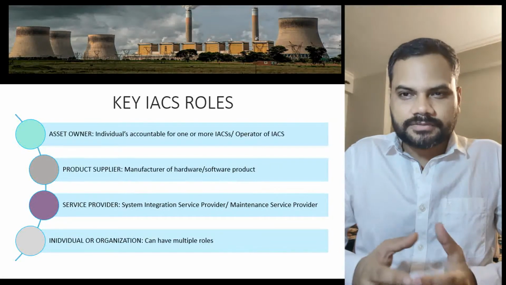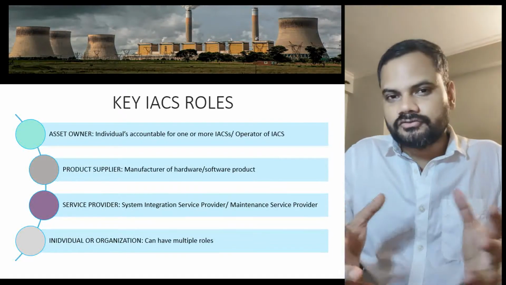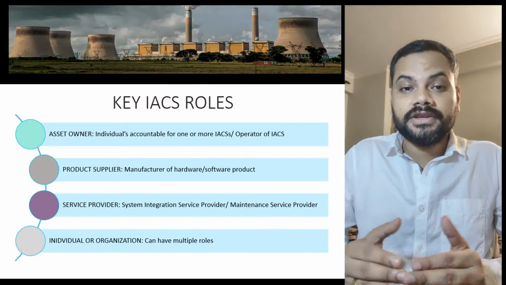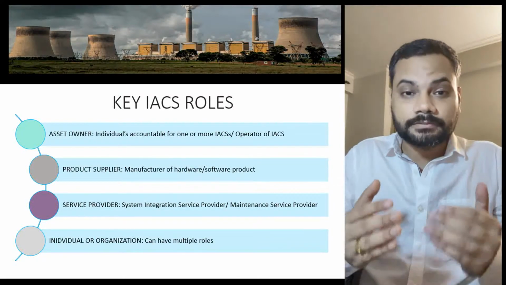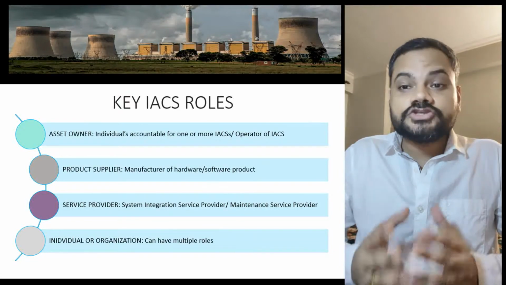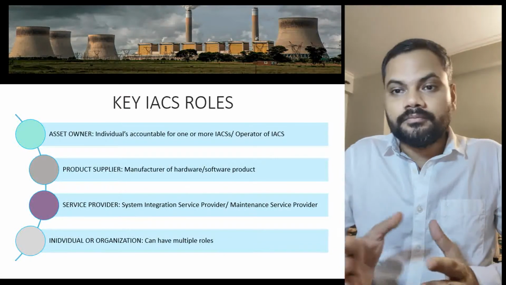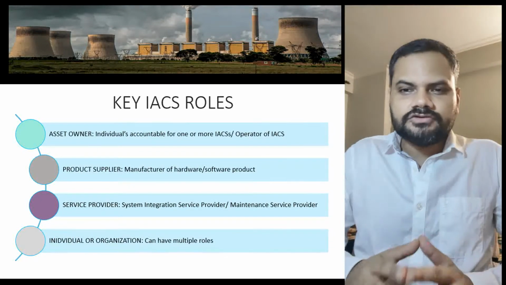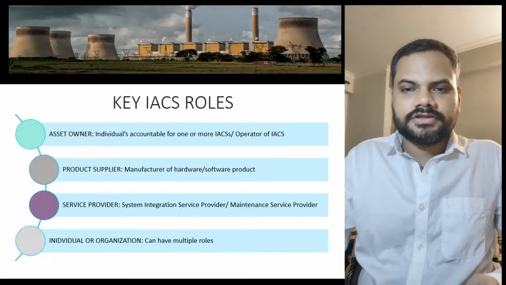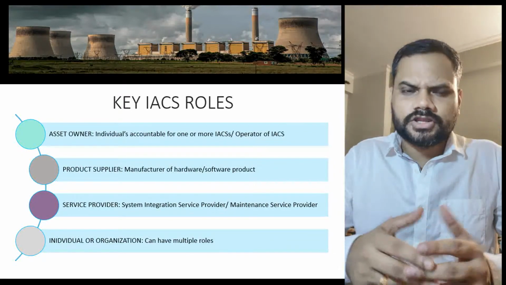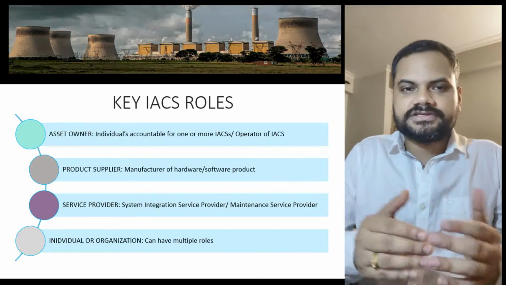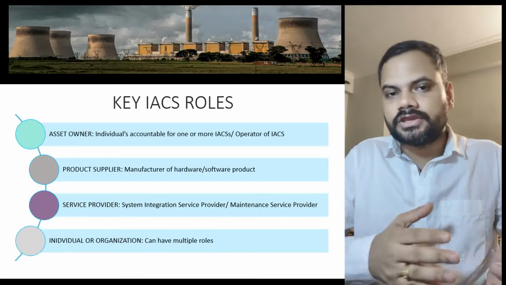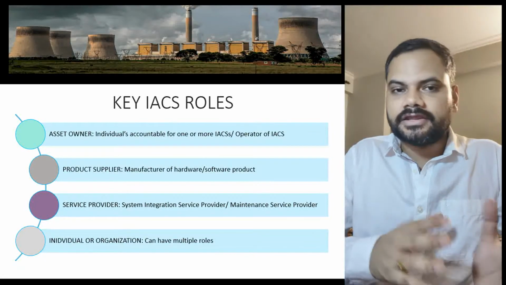Second is the product supplier. The manufacturer of a hardware or software product is the product supplier. Third comes the service provider. It could be a maintenance service provider as well as a system integration service provider. These two types of service providers come under this category. Last comes the individual or organization, since any organization or individual can have multiple roles. We will use these four terminologies multiple times in our explanation, which is why we made these things clear.